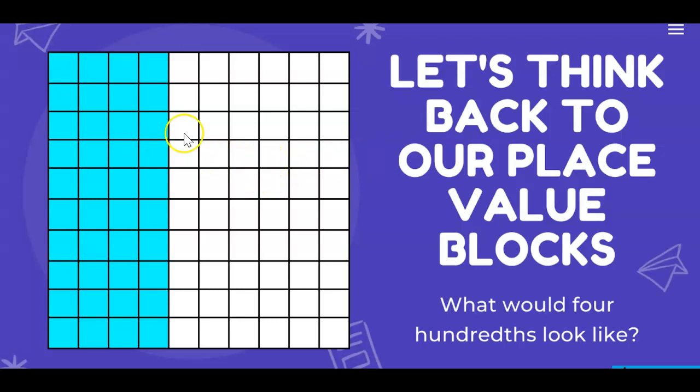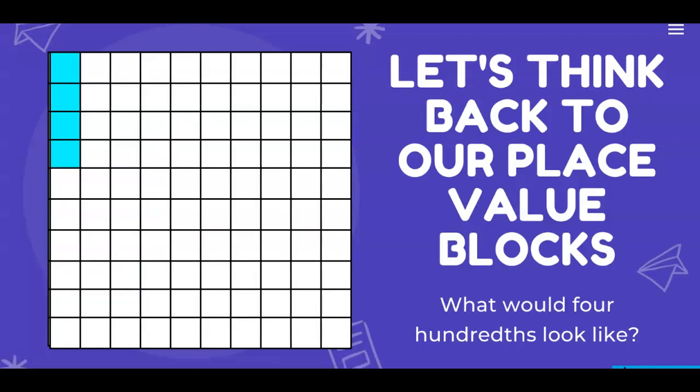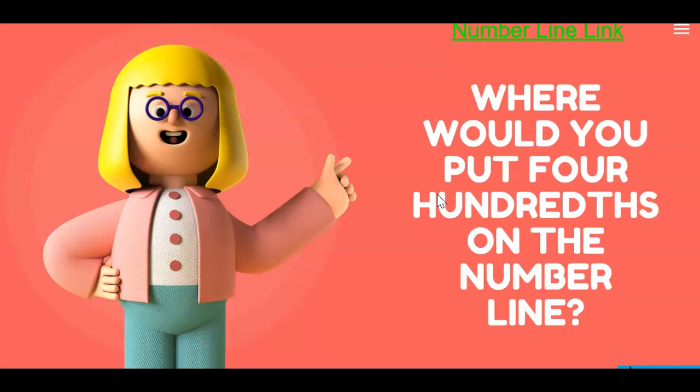Okay, so this one's actually representing 4/10 or 40 hundredths here. So this is 4/10 or 40 hundredths here. All right, so this is what our 400s would look like, guys, when we think back to our place value blocks. Now let's go to our next slide.